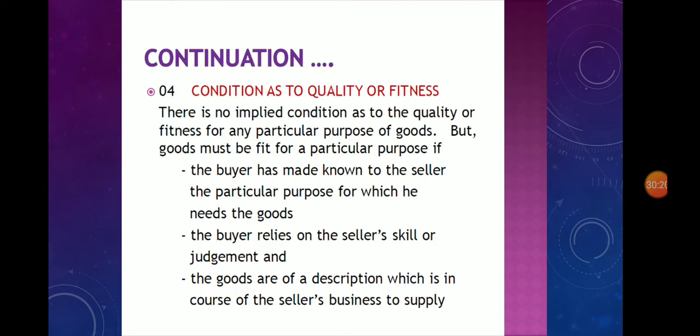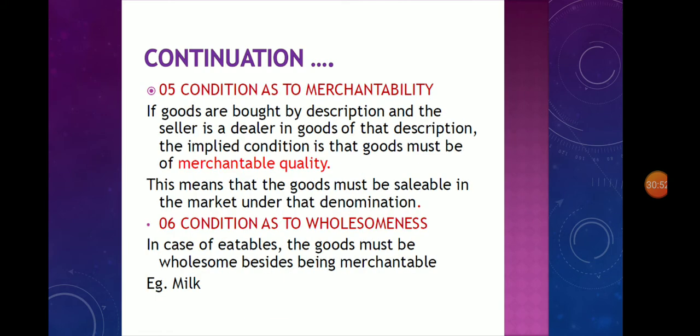Then the fourth one, condition as to quality or fitness. There is no implied condition as to the quality or fitness for any particular purpose of goods, but goods must be fit for a particular purpose if the buyer has made known to the seller the particular purpose for which he needs the goods, the buyer relies on the seller's skill or judgment, and the goods are of a description which is in the course of the seller's business to supply.